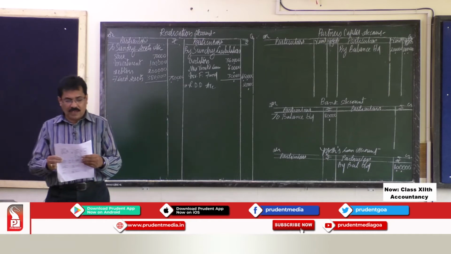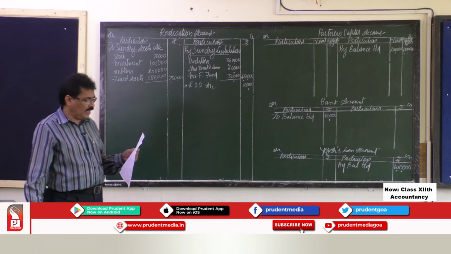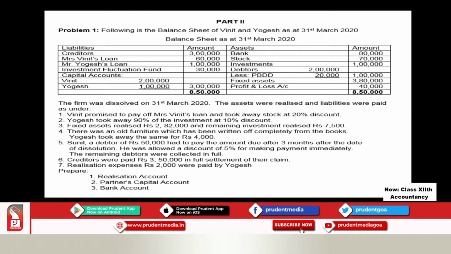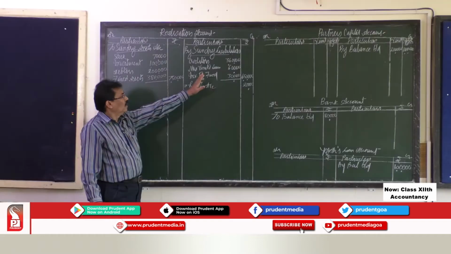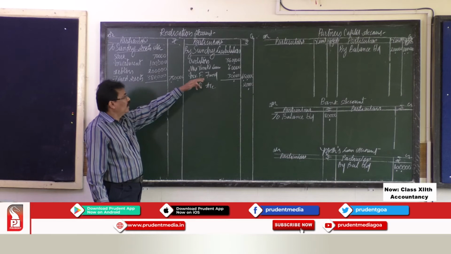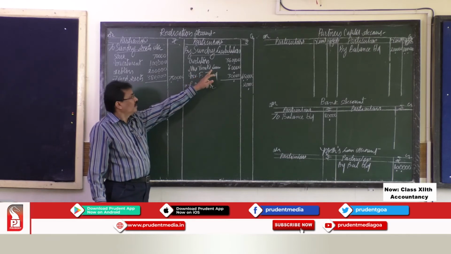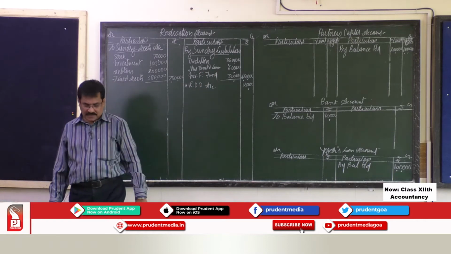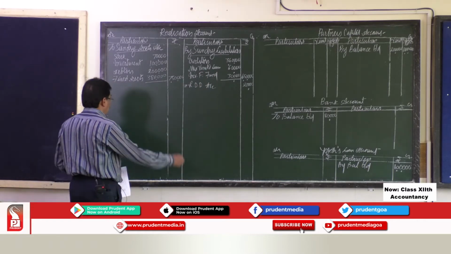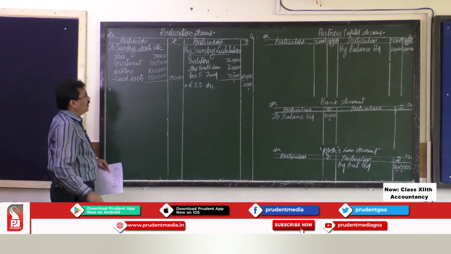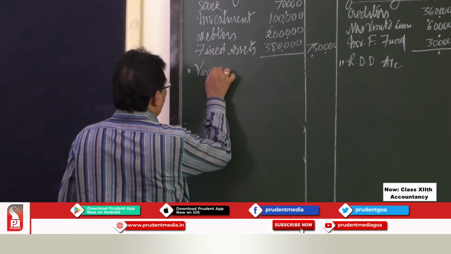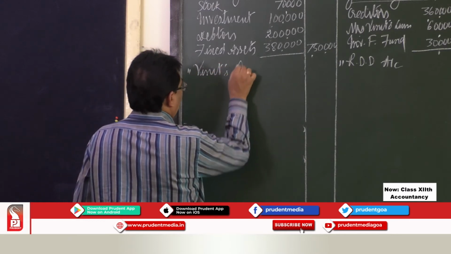It says the firm was dissolved on 31st March 2020 and assets were realized and liabilities paid were as follows. 1. Vineet promised to pay off Mrs. Vineet's loan. Actually, Mrs. Vineet's loan is an external liability. The firm has to pay actually, but here Vineet agreed to discharge the loan of his wife. So, when the liability is taken over, that comes on the debit side to Vineet's capital account.